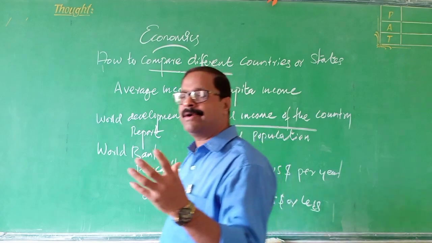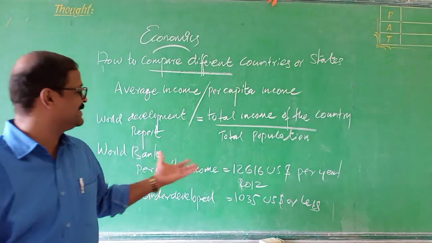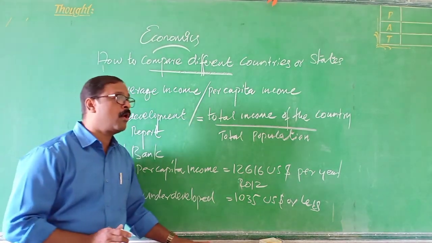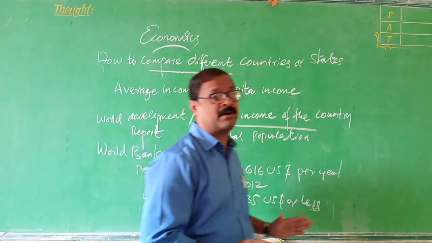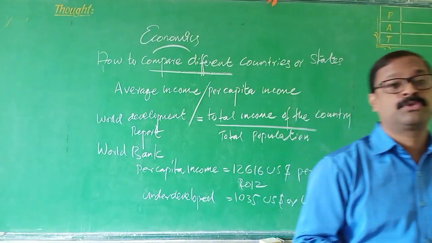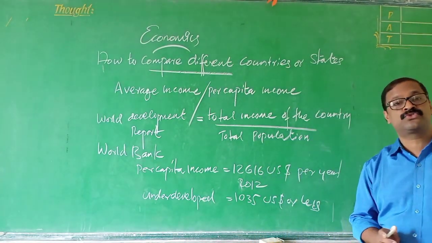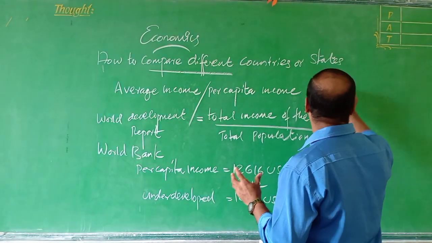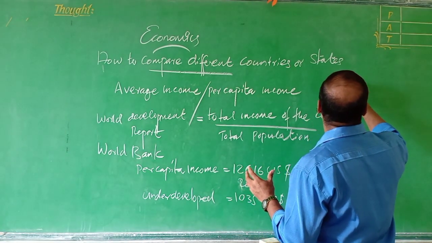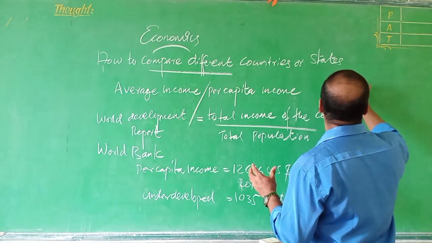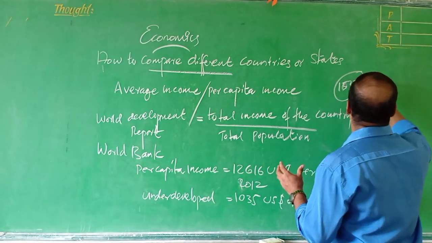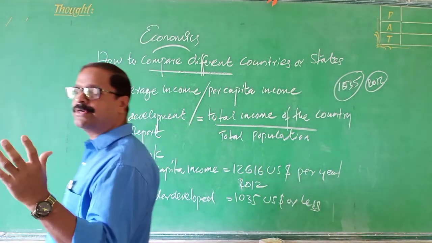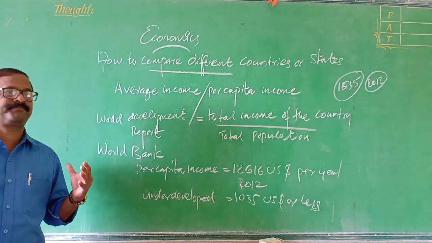So what about our country, India? Is India a developed country or underdeveloped? Our country is a low middle income country. That means our per capita income in the year 2012 was 1,535. According to that, India is in the category of low middle income country.